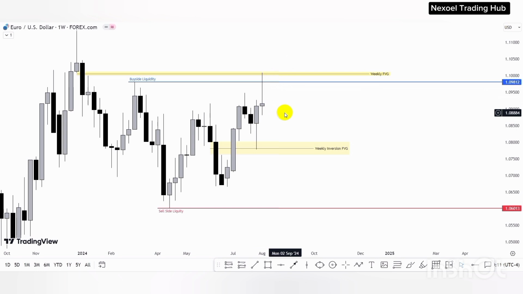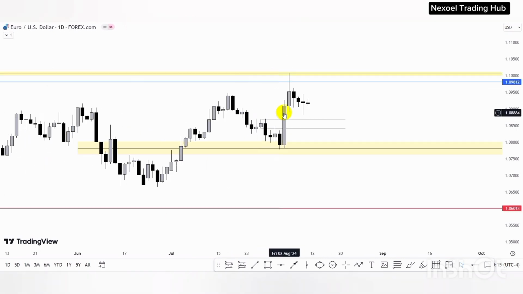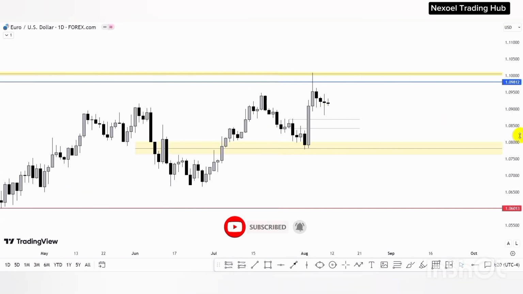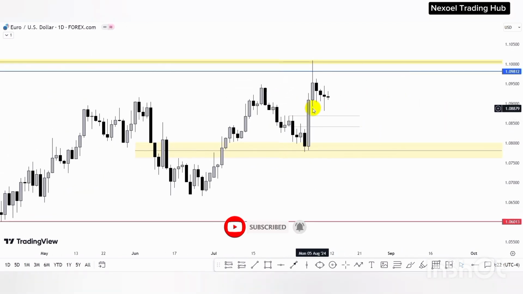So let's check out the daily time frame so that we can have a clear perspective to that. So what we are expecting in the EURUSD, this is the daily time frame. Last week we marked out this zone, expecting that price would return to the downside to mitigate this sponsorship candle, and then we have the bullish ride to the upside. But then price just continued and mitigated the fair value gap, took out the buy side liquidity, and then price started pushing to the downside.